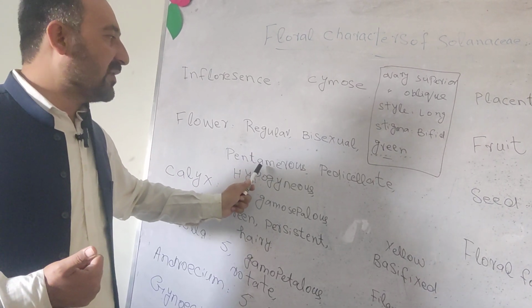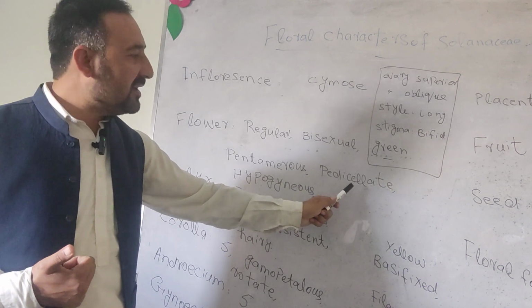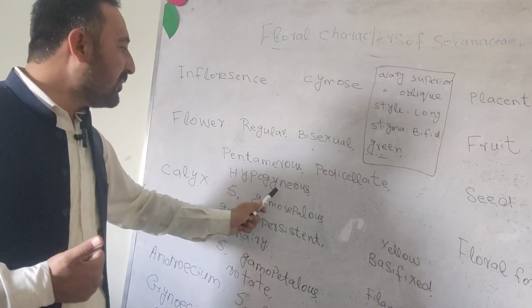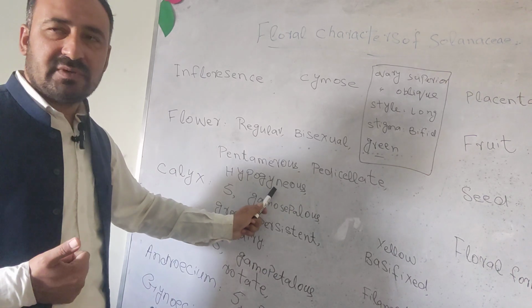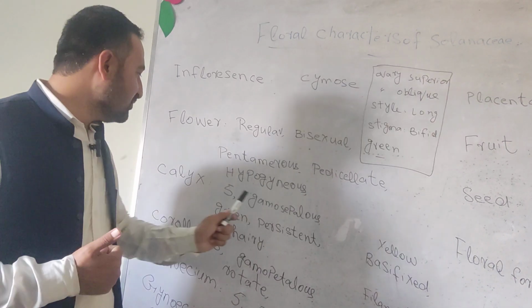Pentamerous. Penta means 5. Pedicellate. Pedicellate means pedicel is present. Hypogynous. Hypogynous means ovary superior.